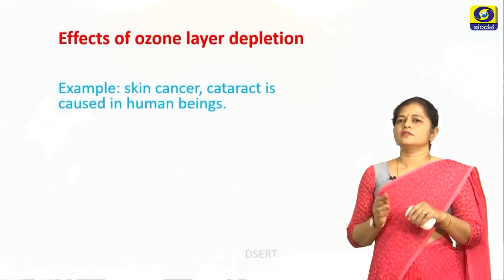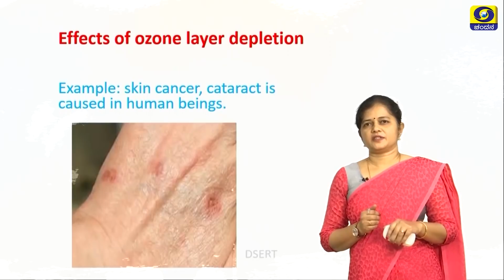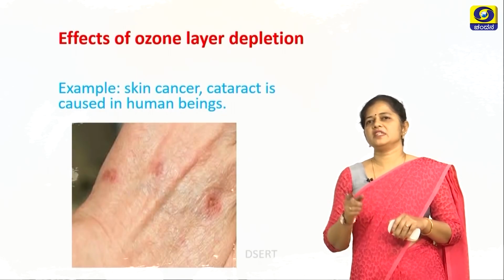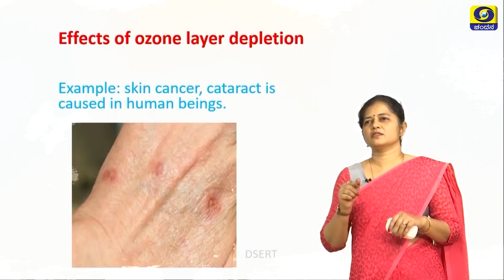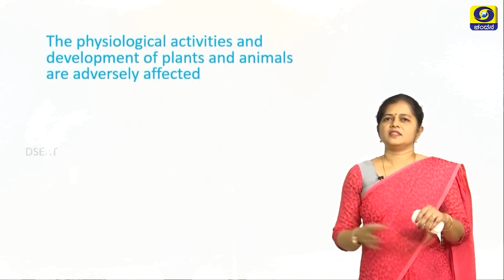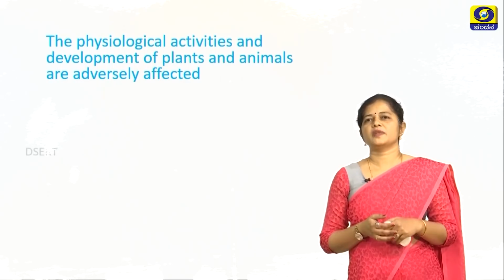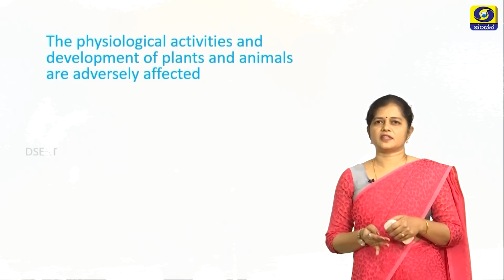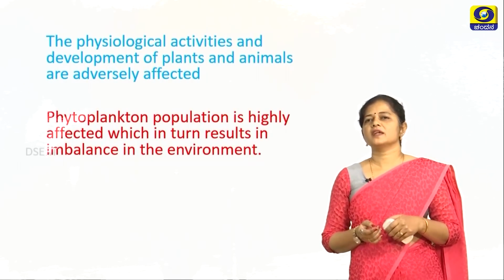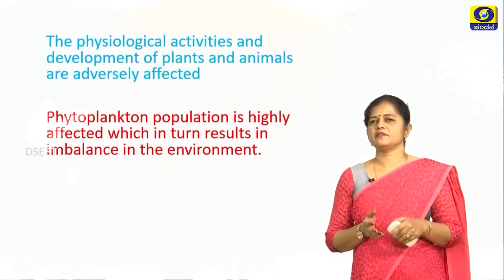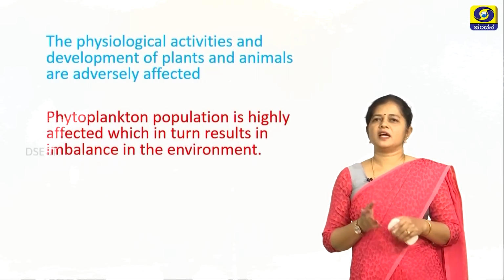Lots of problems are created. One example is skin cancer and cataract being caused in human beings. Other effects are that the physiological activities and the development of plants and animals are adversely affected. For example, the phytoplankton population in the oceans will be affected, which will result in an imbalance in the environment